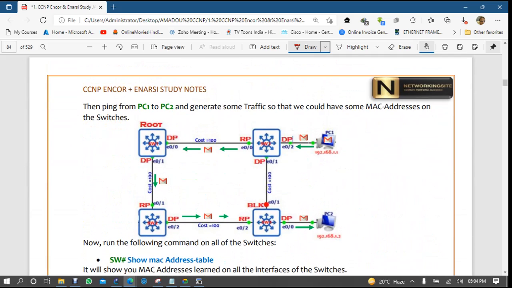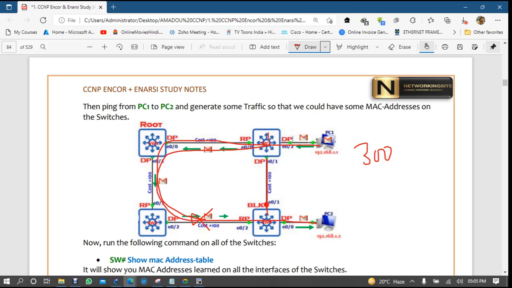So the lab I have told you: if this link is blocked, when it is trying to communicate via this link, the packet will drop. Why? Because my MAC address table is for 300 seconds. So this switch will follow the MAC address table, right? If this link is up, no problem, but I'll follow my MAC address table.